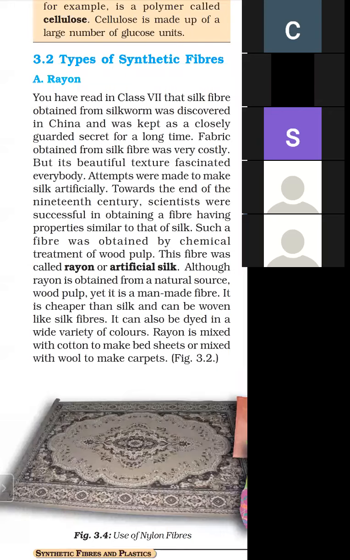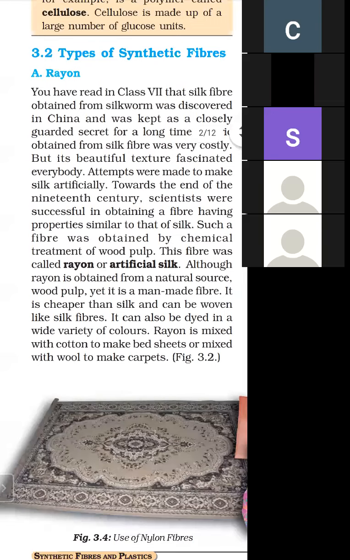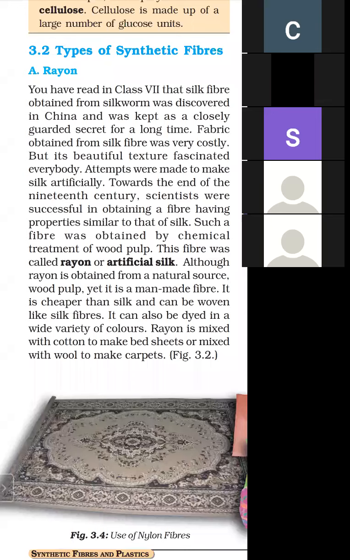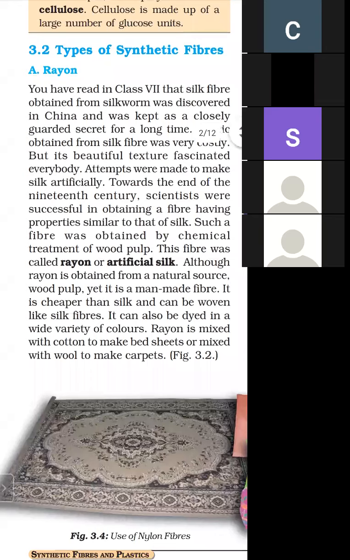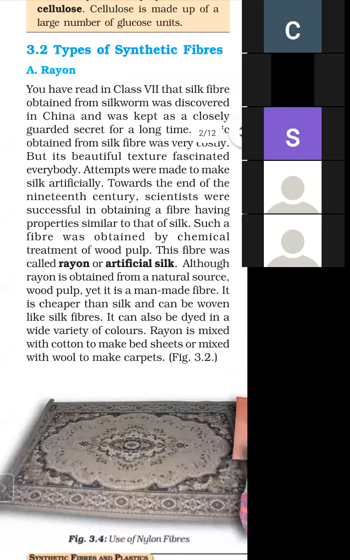So how is it made? It is made from wood pulp with chemicals added. And it is cheaper than the silk fiber obtained naturally. And when it is dyed, when color is added to this material, a variety of colors is obtained. So this is rayon, and these are the uses of rayon.